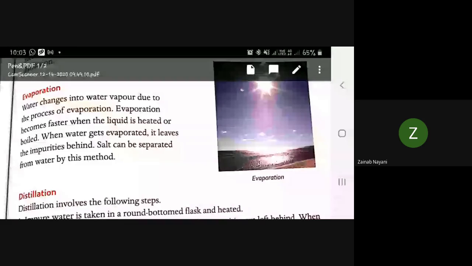Impurities are left behind. Salt can be separated from water by this method. Yes, evaporation means water changes into vapor due to the process of evaporation.